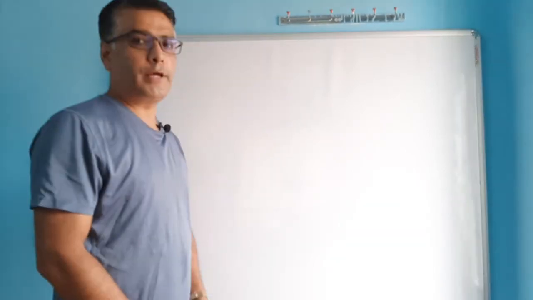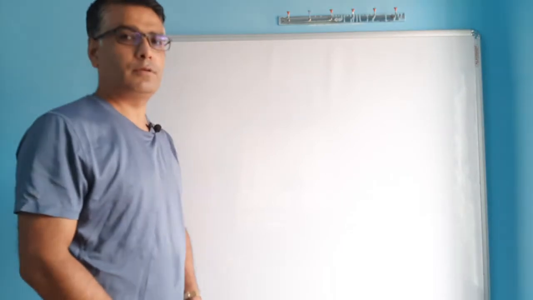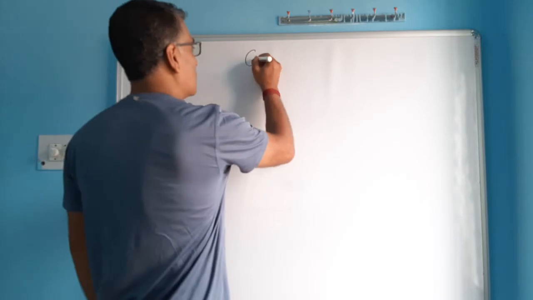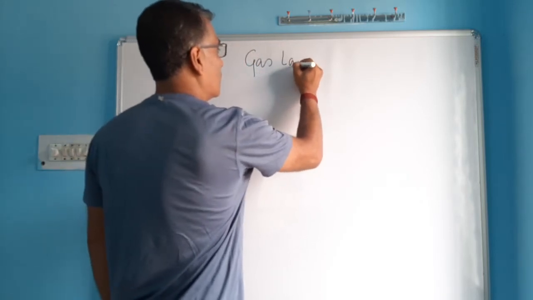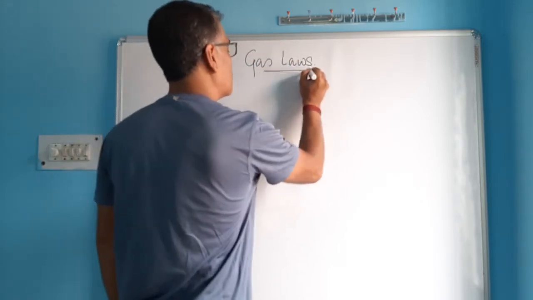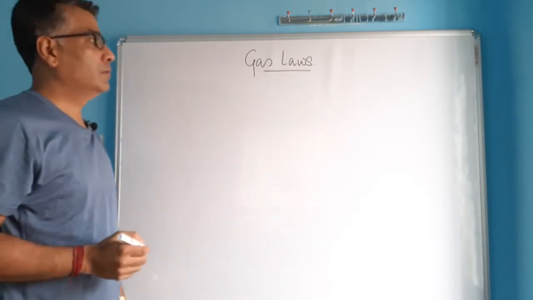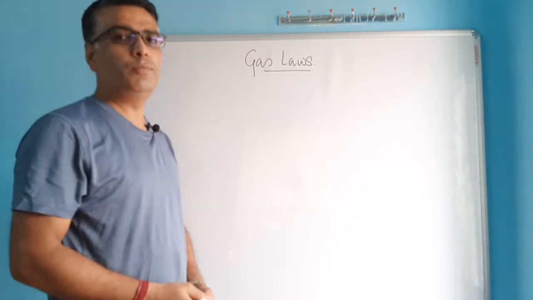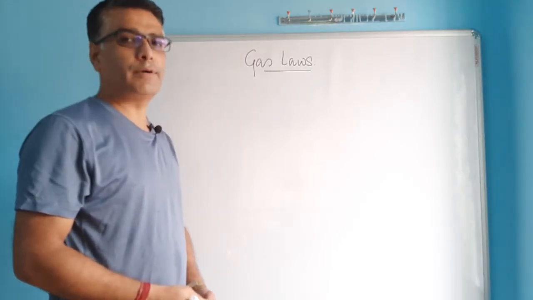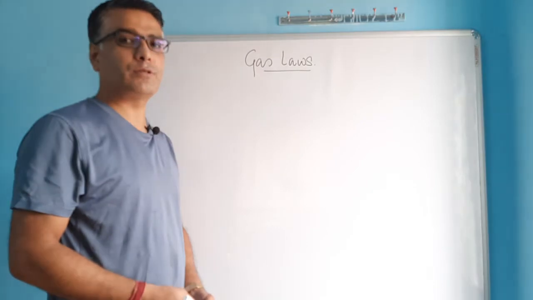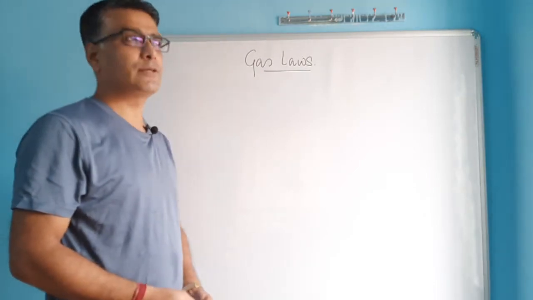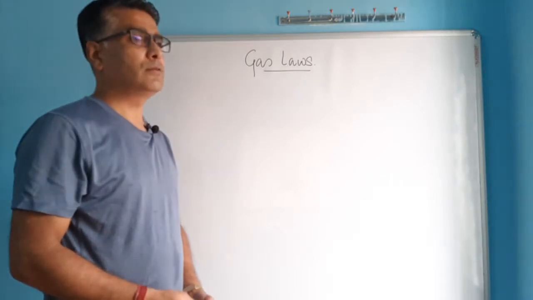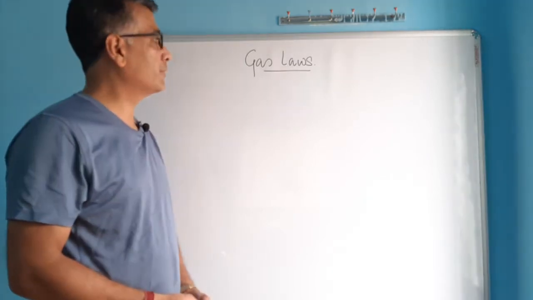Hello students, today we are dealing with the class 10 physical science topic of gas laws. This chapter deals with the properties of gases, especially the volume of a gas, and how the volume of a gas depends on various other parameters such as the temperature of the gas or the pressure of the gas and so many other factors that control the properties of gases.